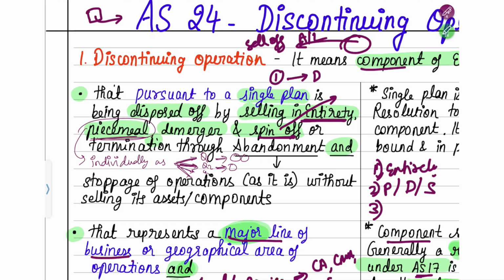The third way of disposing of this is by termination through abandonment. Abandonment means you just say, we are not going to do anything to this, we are just going to stop all the operations related to this particular division. You're not going to sell any assets, you're not going to settle any liabilities, you just stop all the operations. So here I have written: stoppage of operations as it is, without selling its assets or components. Why would any firm do this?